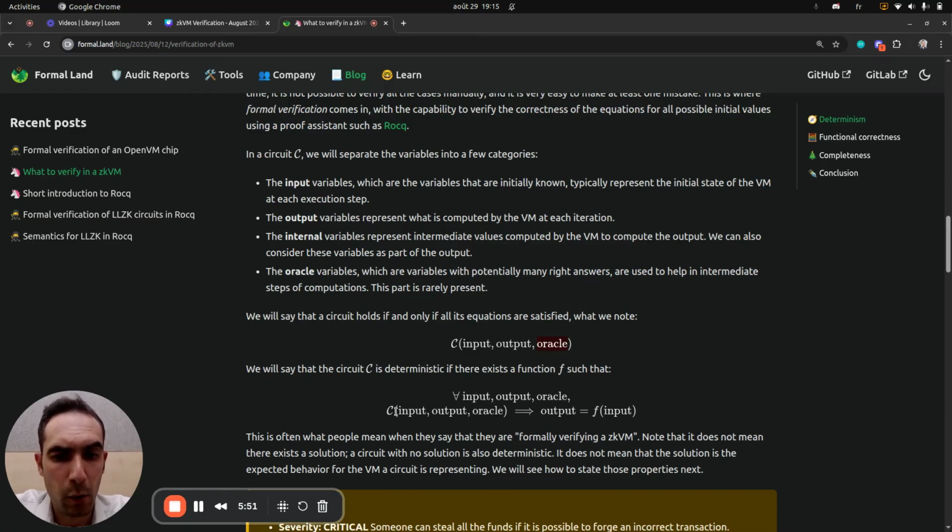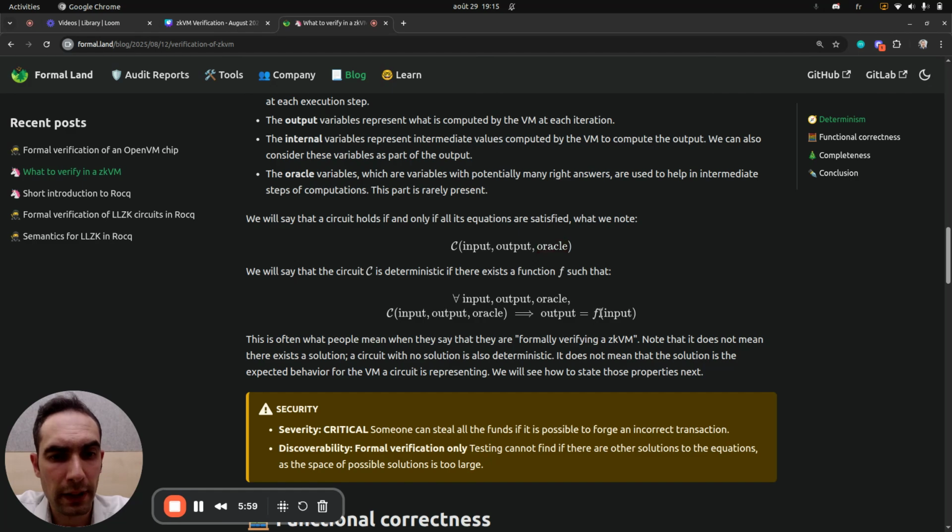And for the property of determinism, we'll say that a circuit is deterministic if we can find a function f such that we can express the output with respect to the input every time a circuit is valid.